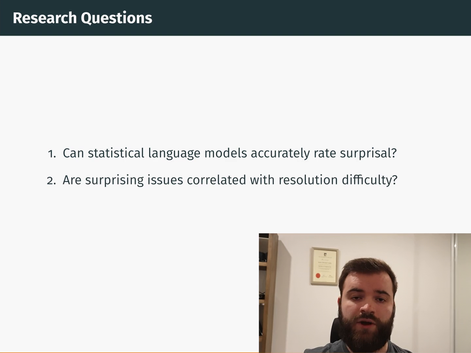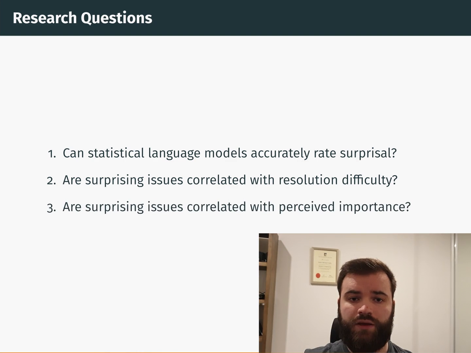2. Are surprising issues correlated with resolution difficulty? We'd like to know if a new issue poses a threat immediately, before it can do damage. Difficult tasks can have more developers who are more experienced assigned to it to mitigate that threat. 3. Are surprising issues correlated with perceived importance? We'd also like to know if surprising issues provide more useful or actionable information to developers.